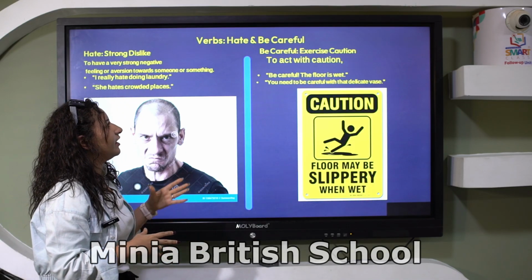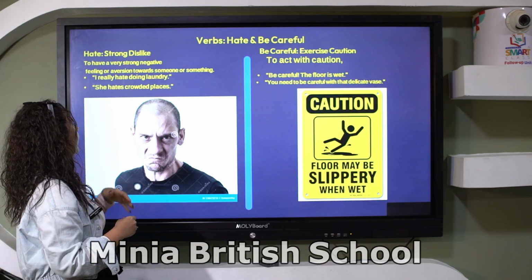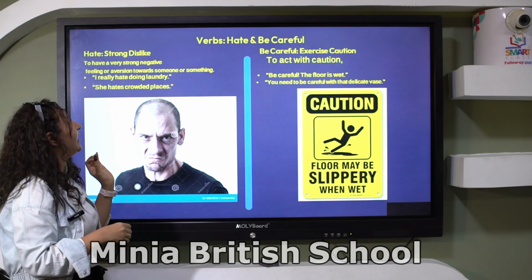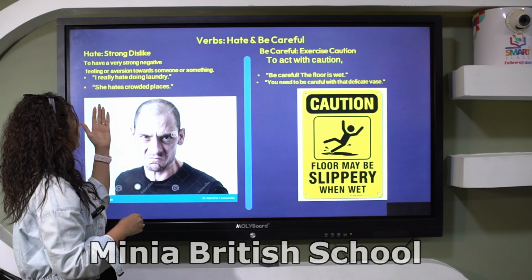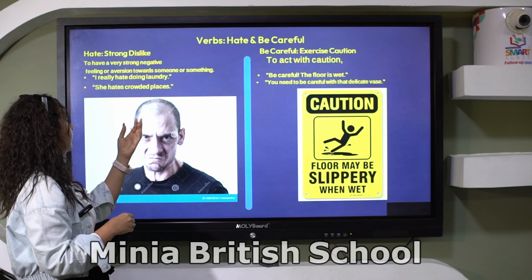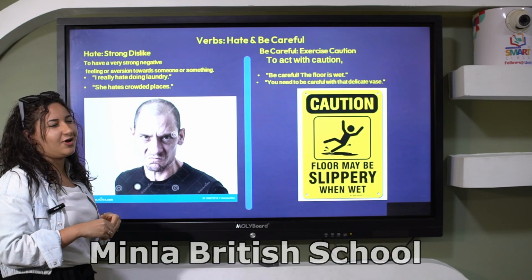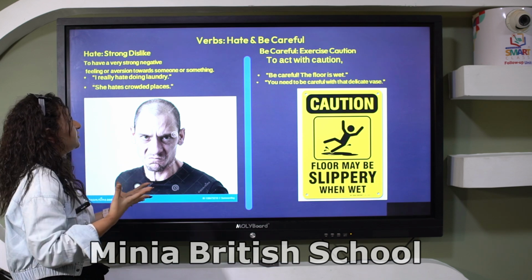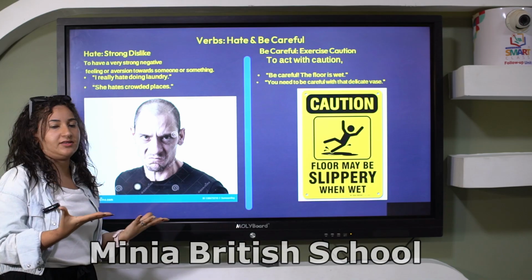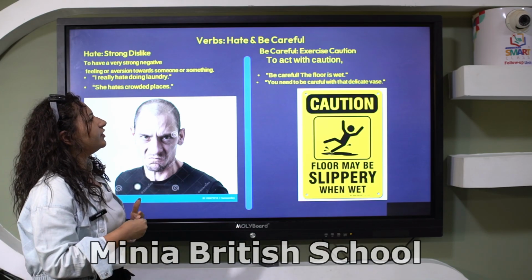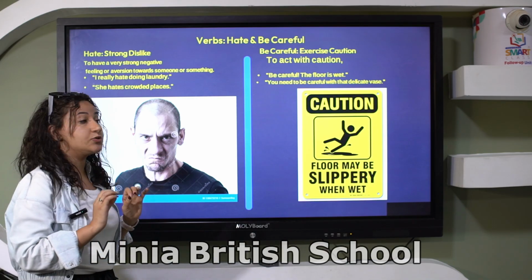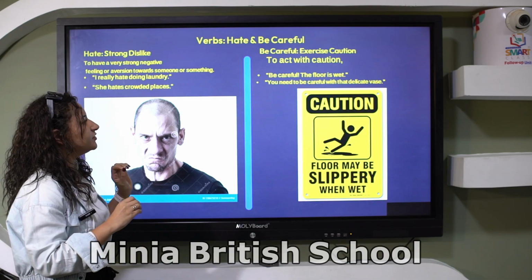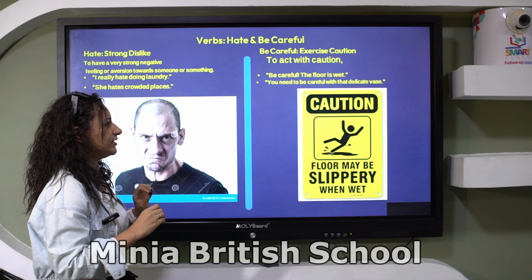Also, we have verbs like hate and be careful. Hate is a strong dislike, to have a very strong negative feeling towards someone or something. I really hate doing laundry. She hates crowded places. So it expresses very strong negative feeling. Be careful: exercise caution, to act with caution. Be careful, the floor is wet. You need to be careful with the glazed vase.